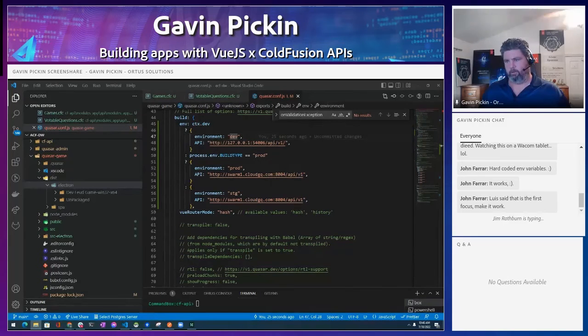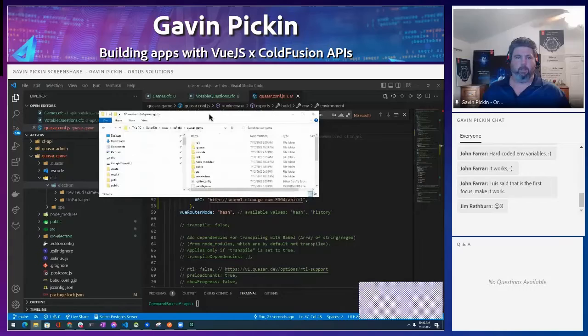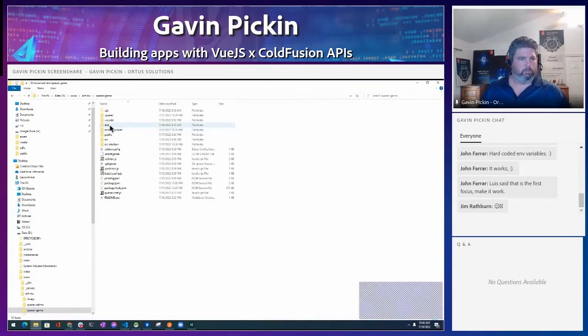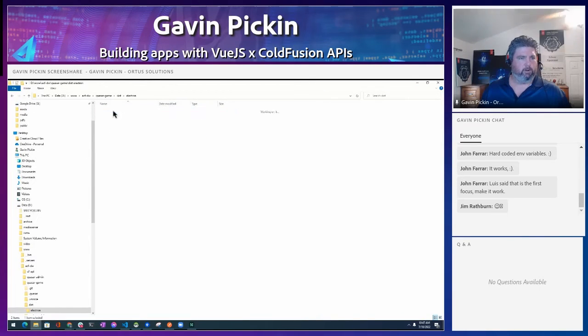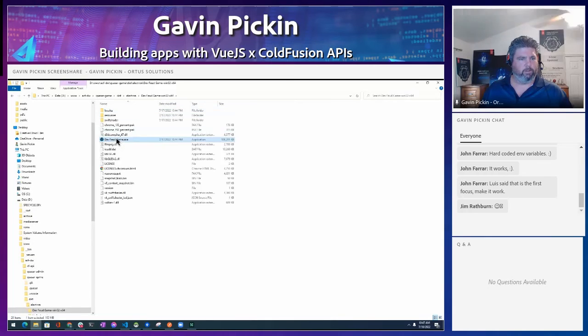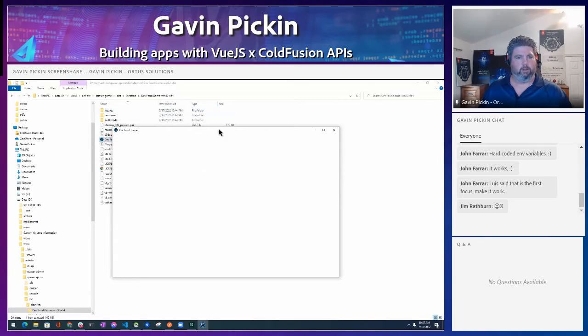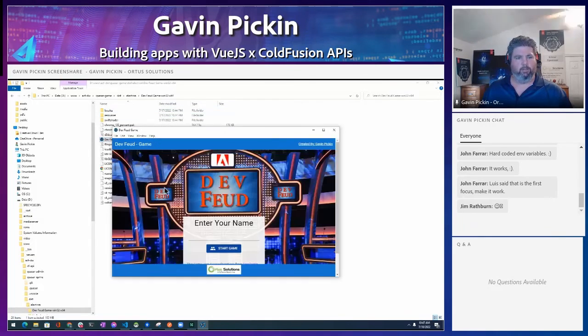Sorry, everybody, I should have had this one open as well. So if I come over here, go into my distribution folder for the game, and I go to my Electron app, I go to this version here. I can actually double click on the executable right here. It's going to spin it up in the Electron app. It's going to load my game.